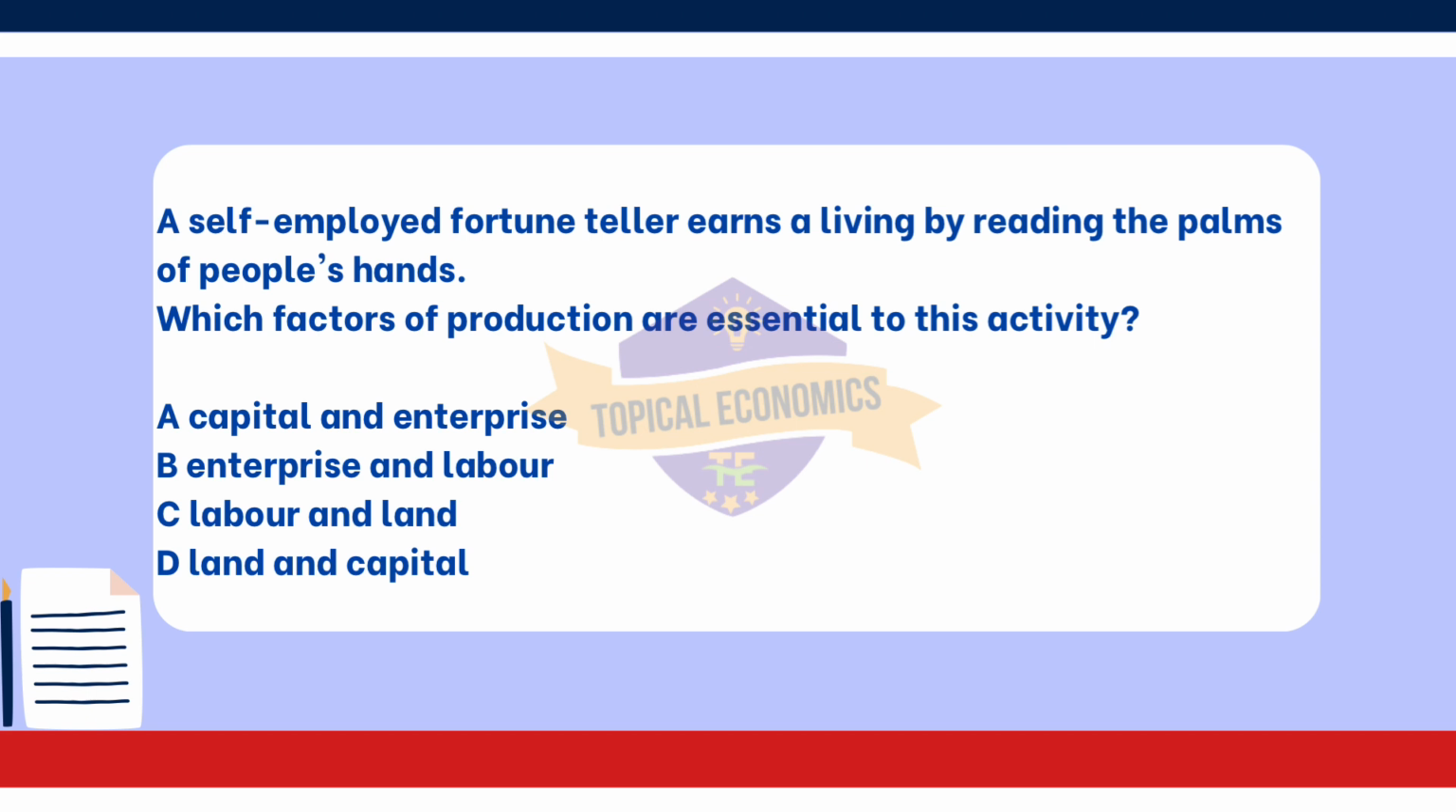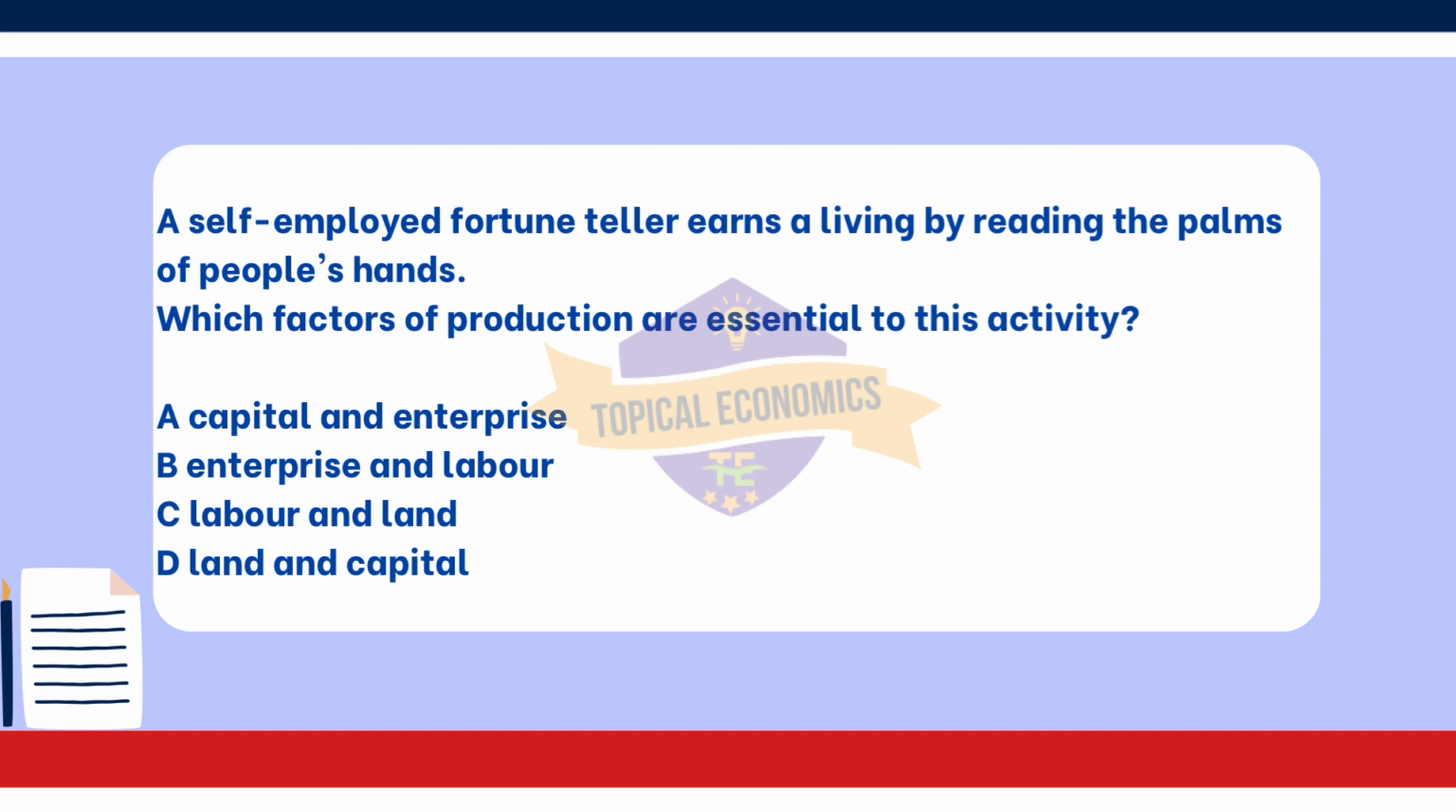Option C, labor and land. Asterisk, this option incorrectly includes land. In the context of a fortune teller, land does not play a significant role, as the service does not rely on natural resources or land for production.